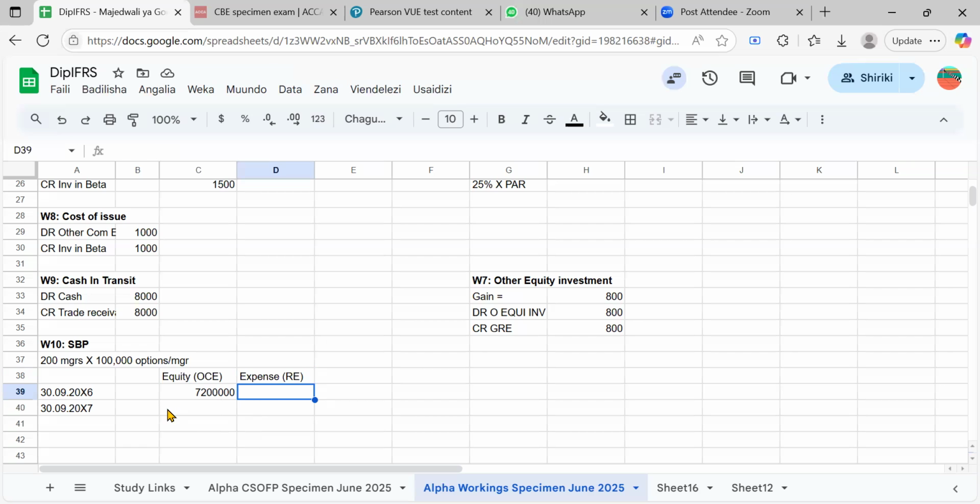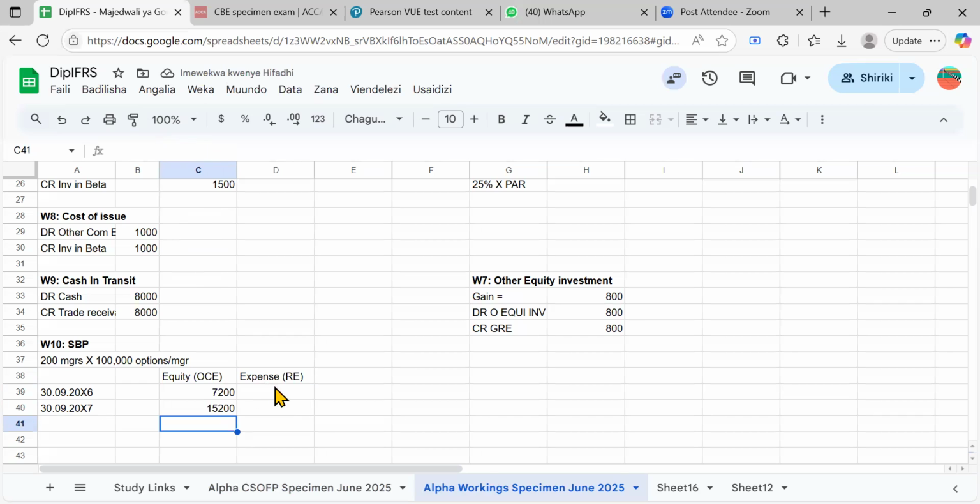Let's proceed. For the second year, we'll do the same, right? So we would say for the second year, we expect to have 190, right? Times number of options, 100,000, and then times 1.2, and then this is the second year, so you multiply by 2/3. You see that? And to simplify matters, like I told you, you need to hold the 3 zeros, so you could just delete them. Let me remove the 3 zeros. Okay, just like that. So we'd be having our equity just like that.